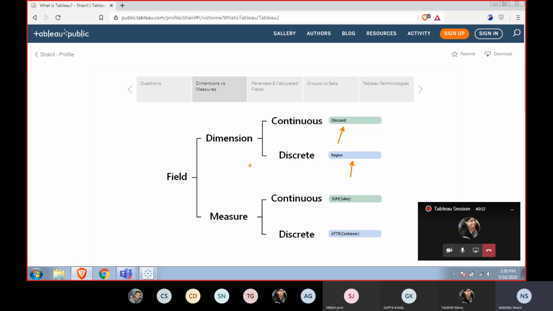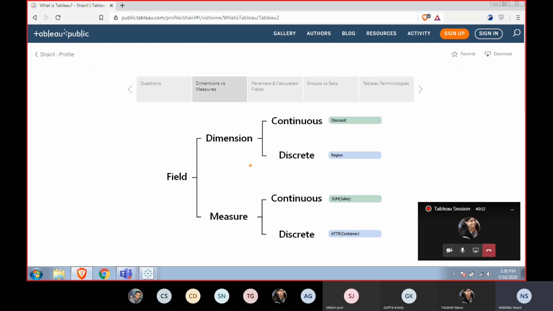Now, what is a dimension and what is a measure? A dimension is the qualitative fields present inside your worksheet, meaning those that are not quantitative, because that's a measure.